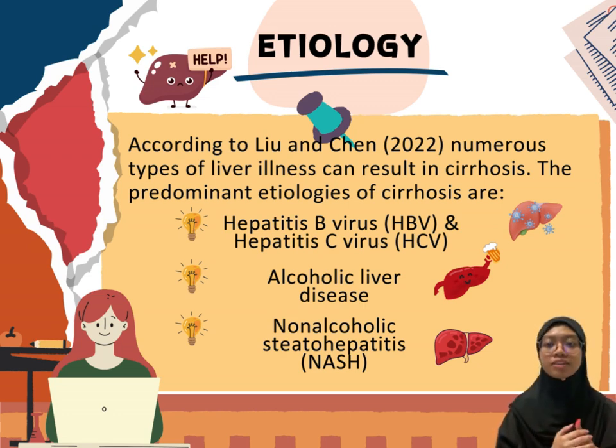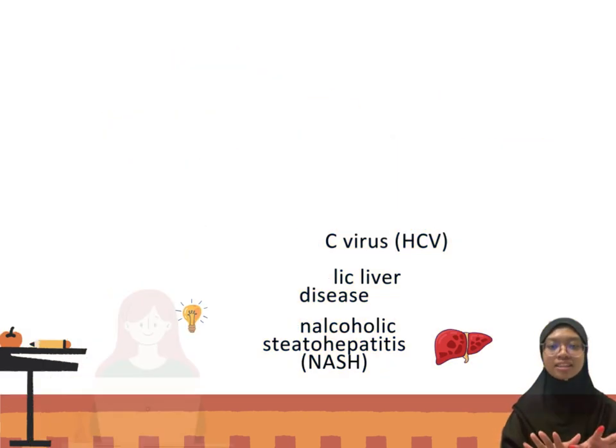Next, alcoholic liver disease. Excessive alcohol consumption damages liver cells, leading to scarring and preventing the liver from functioning properly. And then lastly, non-alcoholic steatohepatitis, NASH. This condition involves fat accumulation and inflammation in the liver, which can progress to cirrhosis if untreated.